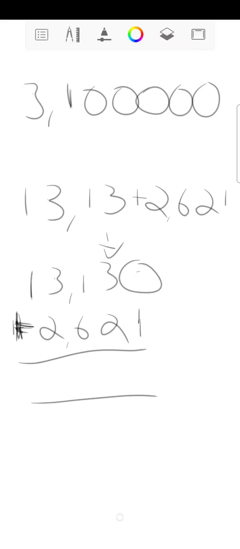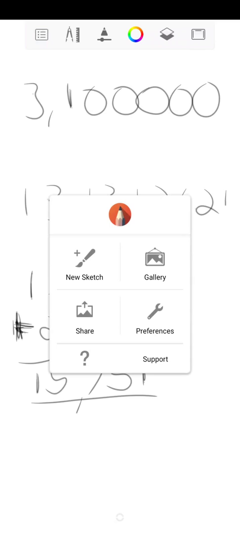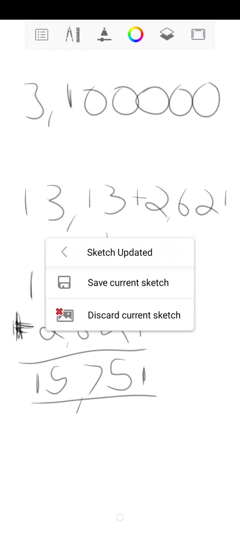So 0 plus 1 is going to give you 1. 3 plus 2 is going to give you 5. 1 plus 6 is going to give you 7, comma, 3 plus 2 is 5, and a 1 over there. So your answer is 15 comma 751. You can do the same thing with subtraction. So we're going to try one now with subtraction.